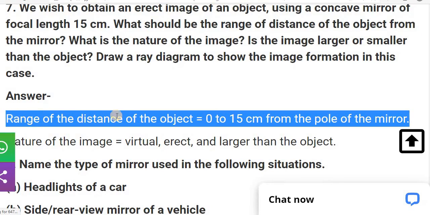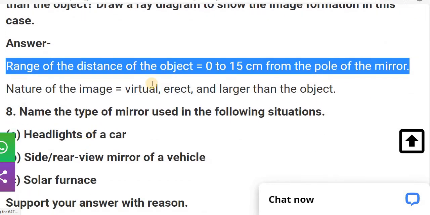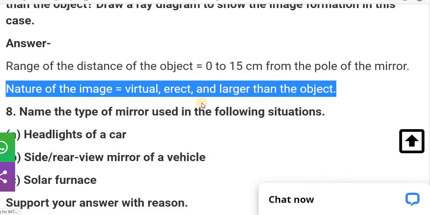So the range of the distance of the object is between 0 and 15 centimeter, which means from the pole of the mirror up to f, which is given as 15 centimeter. And the nature of the image is virtual, erect, and larger than the object.